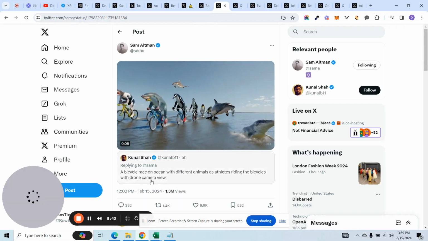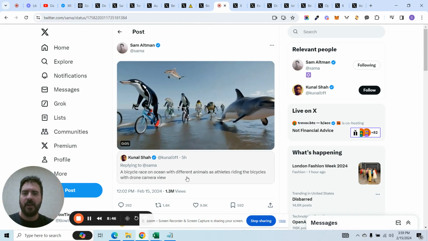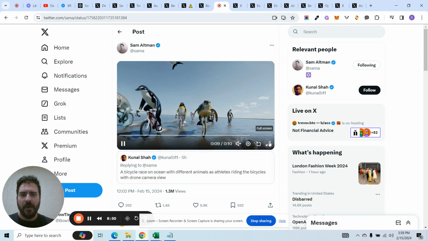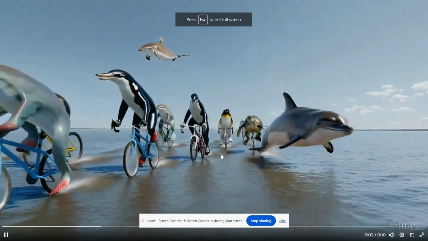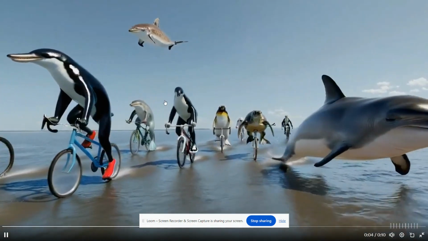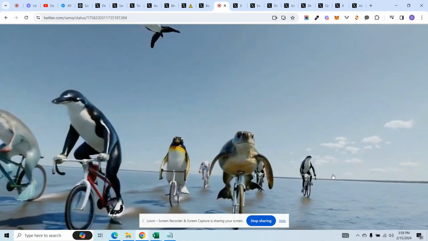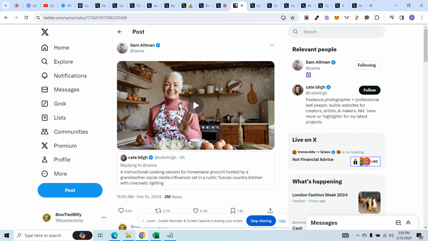This one's kind of fun. A bicycle race on ocean with different animals as athletes riding the bicycles with a drone camera. Let's make this a little bit bigger, right? So this is pretty interesting. There's like dolphins and sort of penguin-like creatures and sharks and whatnot riding bikes. Again, sort of slow, but the detail and the fidelity is absolutely outstanding.